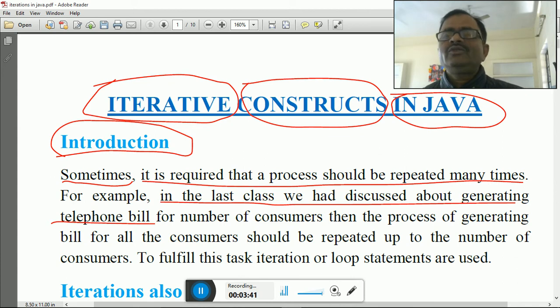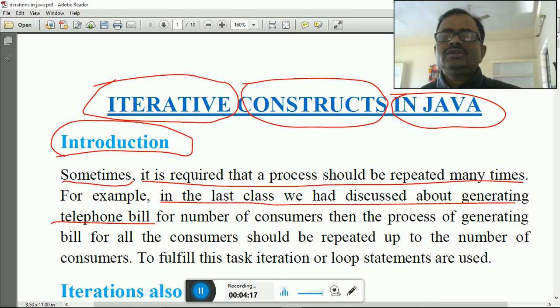So it is very simple, you have to understand. Suppose there are 1000 consumers of anything. Consumer means the person who is availing the facility of anything. For example, if you are using a telephone, you are a telephone consumer. You are using electricity, so you are an electricity consumer. Like that, there are not one or two, there are many who are availing the facility of the telephone, the schools, etc. Suppose here is a school with many students.